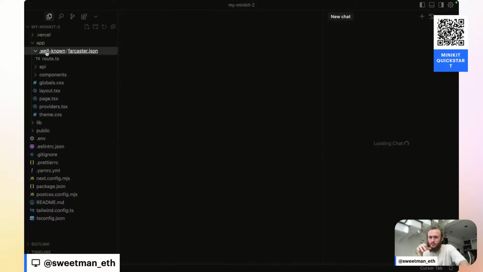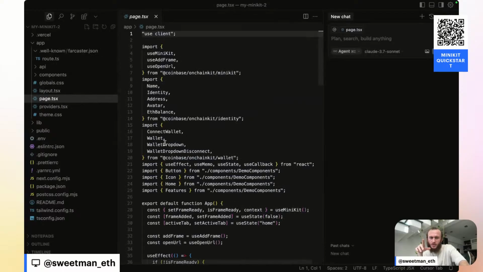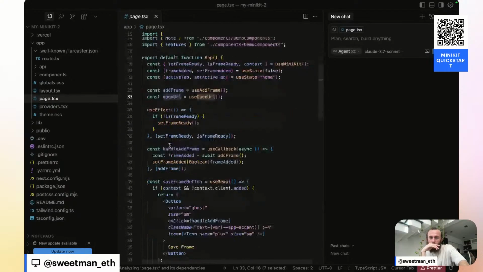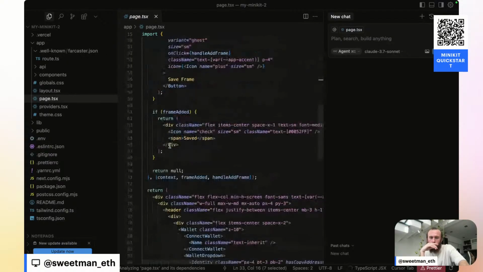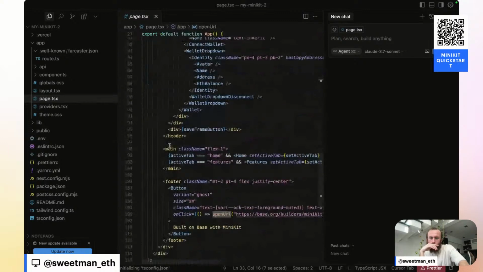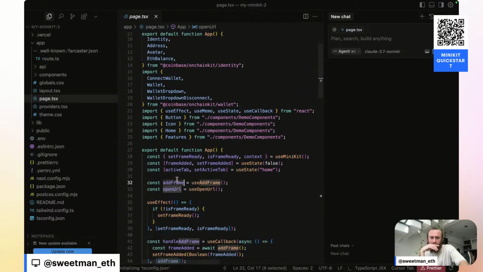App, well-known, route, inside of our page. What are we doing inside of the page? Open URL. Yeah, so we've got open URL and we've also got add frame.